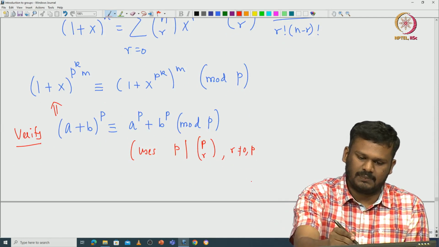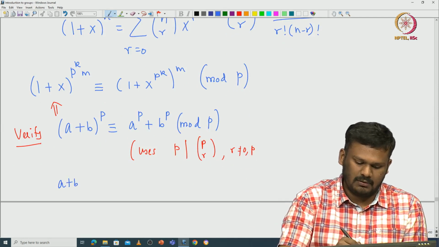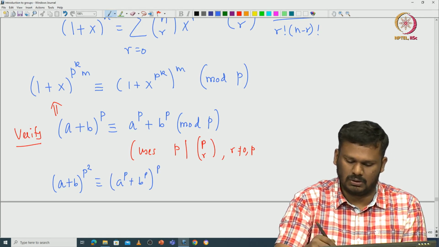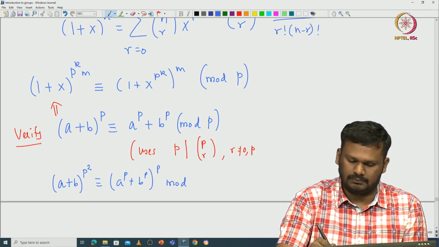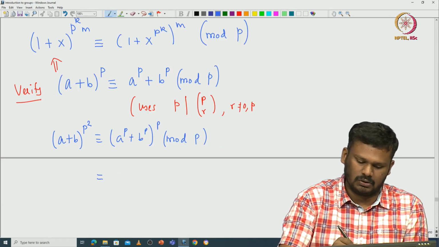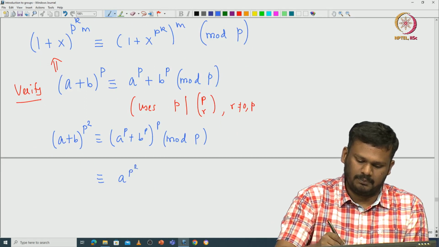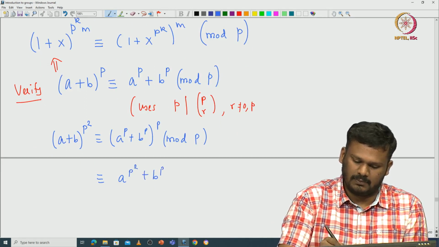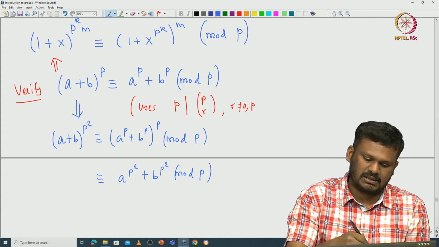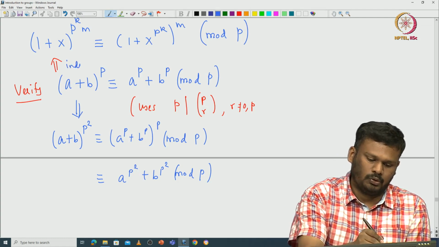Now if you raise it to the power again, (a plus b) power p squared is going to be (a power p plus b power p) power p, which is congruent to a power p squared plus b power p squared modulo p. So from this you get this, and then by induction you can prove that